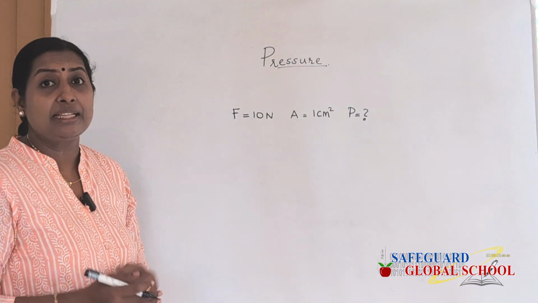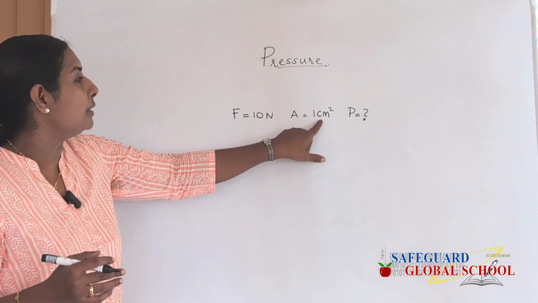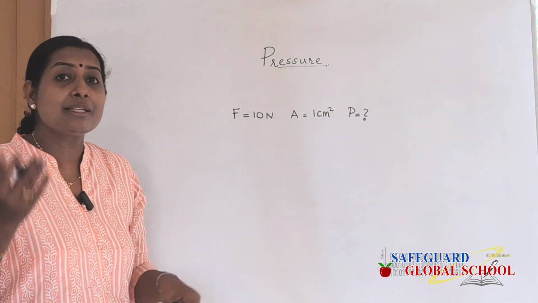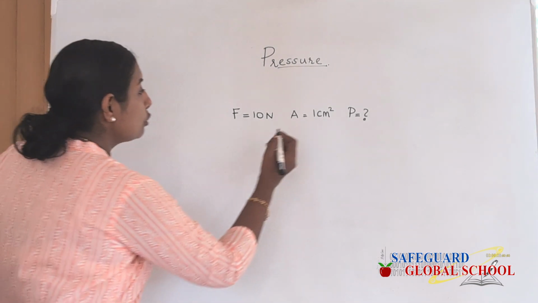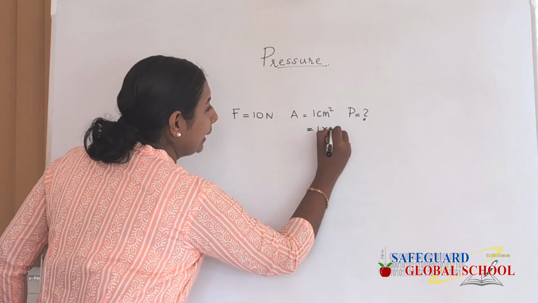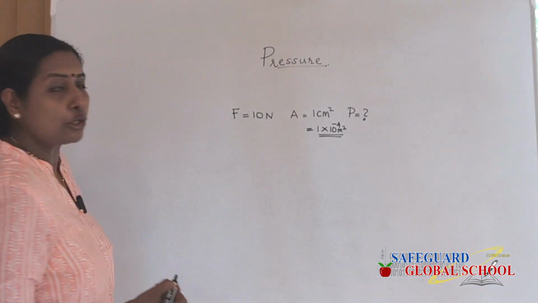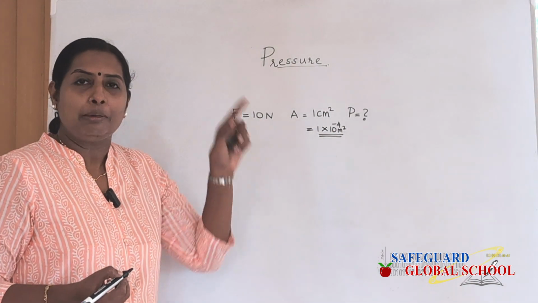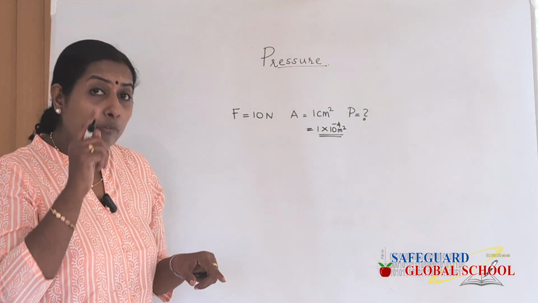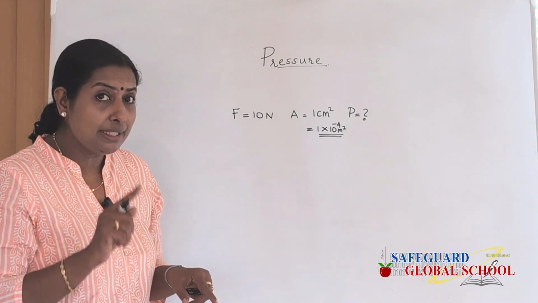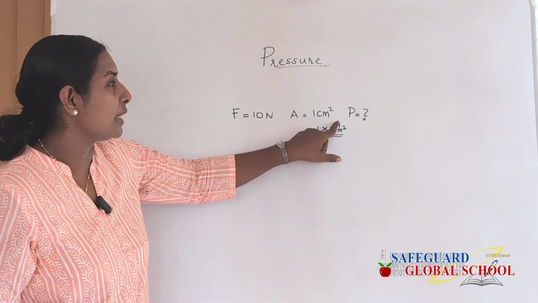So how will you convert centimeter to meter? It is multiplied by 10 raised to minus 2. So how is 1 centimeter square converted to meter square? By multiplying the numerical with 10 raised to minus 4. So it is 1 into 10 raised to minus 4 meter square, which is in the standard unit. 10 raised to minus 4 means 1 divided by 10,000. So every centimeter is converted into meter, and centimeter square is converted into meter square.